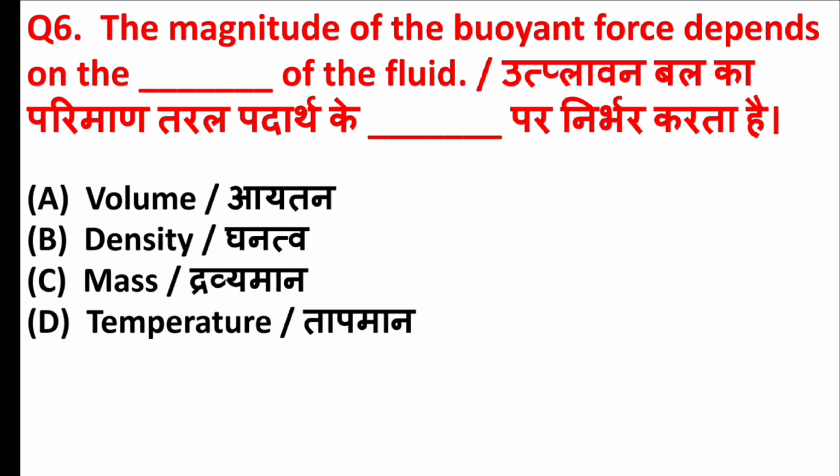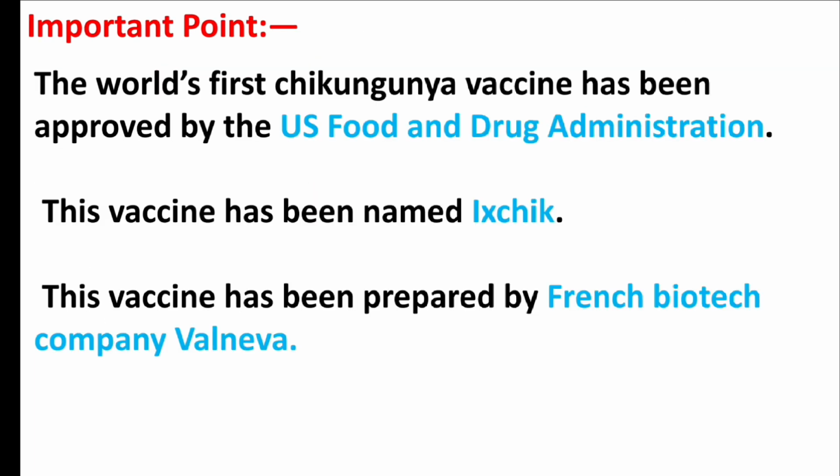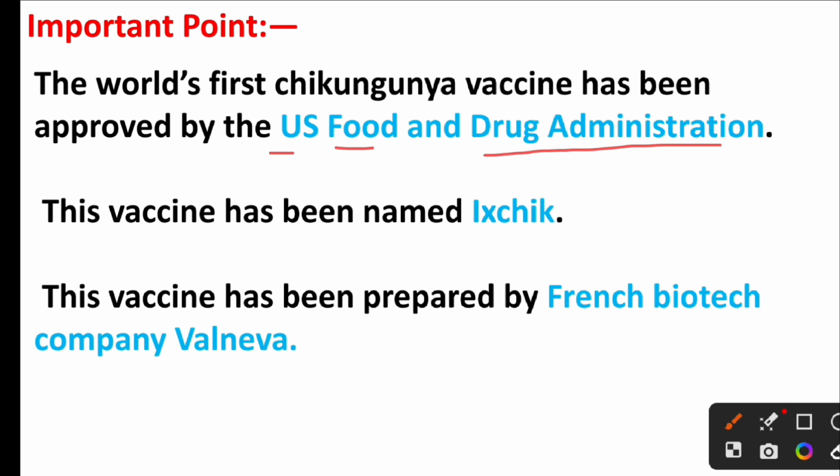The magnitude of the buoyant force depends on the blank of the fluid. Right answer is option B, density. The world's first chikungunya vaccine has been approved by. Right answer is option A, America. Friends, the world's first chikungunya vaccine has been approved by the US Food and Drug Administration. This vaccine has been named IXCHIQ. This vaccine has been prepared by French biotech company Valneva.